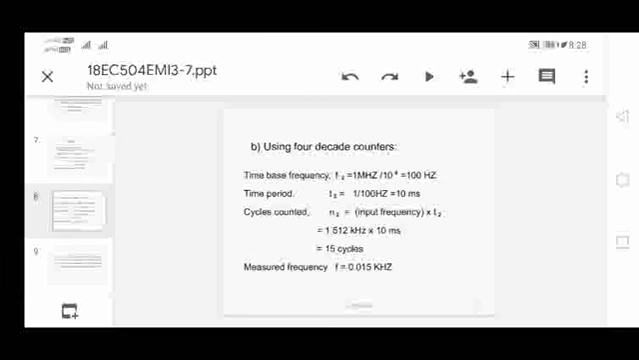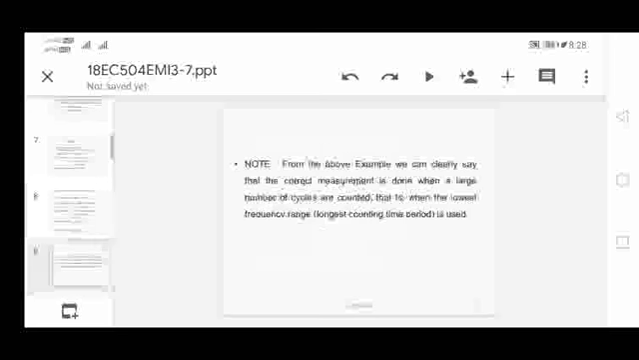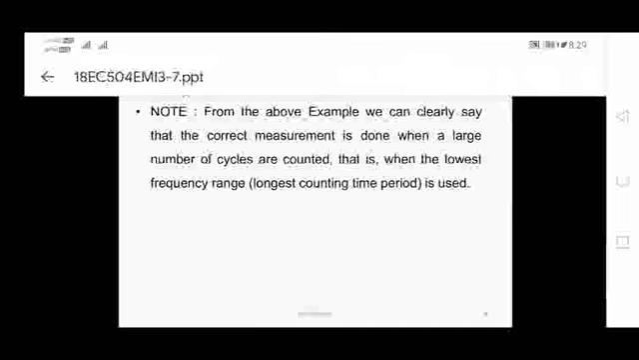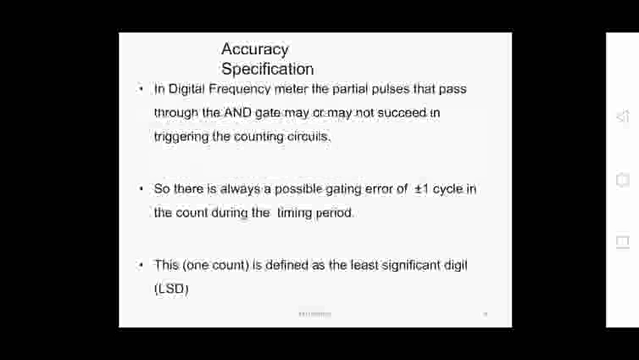So that last part clearly says that the correct measurement is done when a large number of cycles are counted, that is, when the lowest frequency range is used, that is, the longest counting period is used. Next one: this one was ranging.